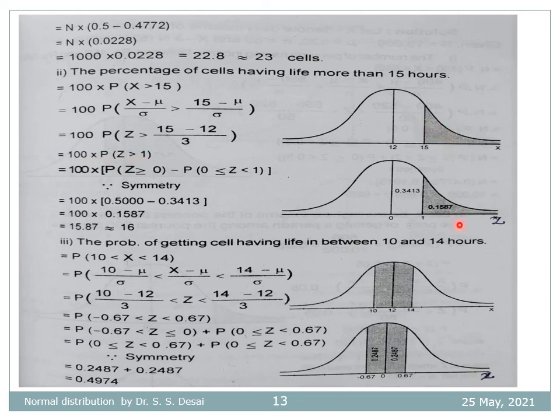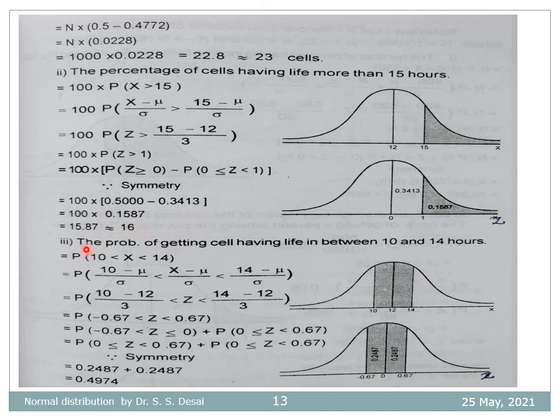We can calculate this as 100 times (the probability that z is greater than or equal to 0 minus the probability of z between 0 and 1). Finally it comes out to be 0.5 minus this portion, which is 0.1587, and multiplied by 100 that becomes 15.87,